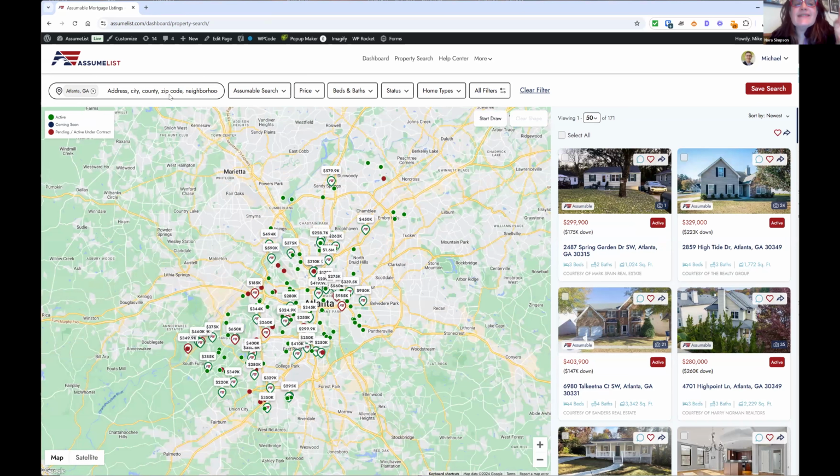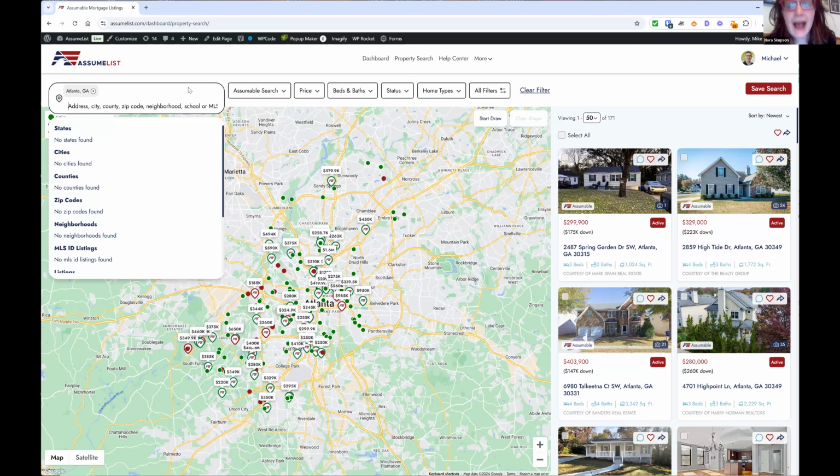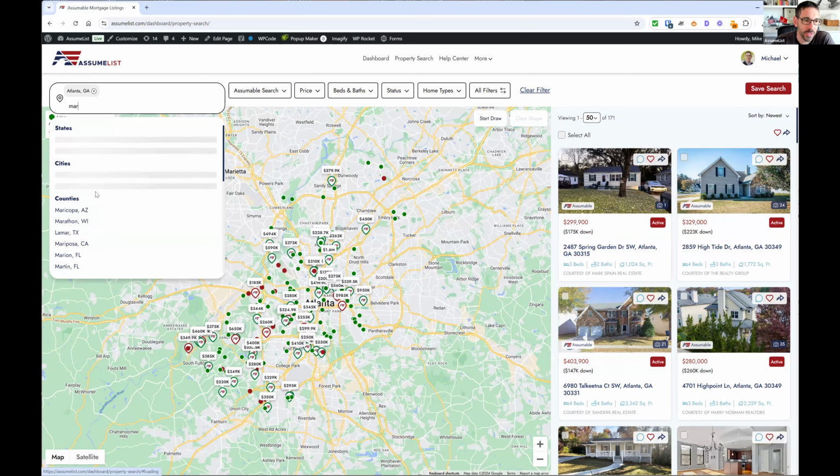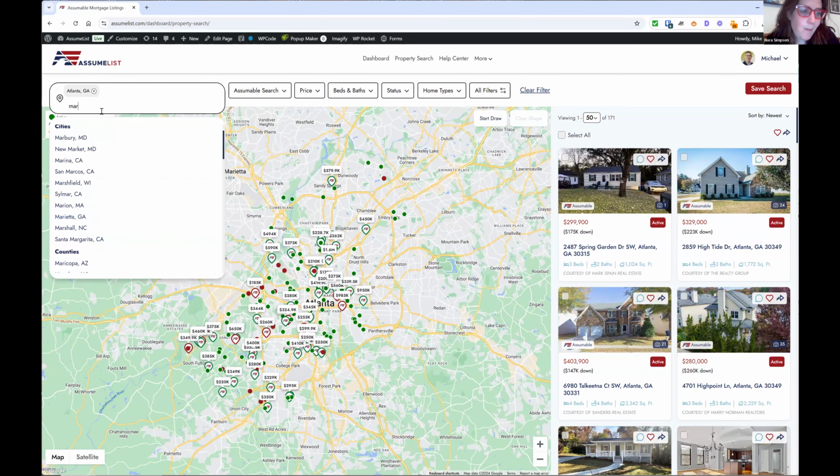Now, let's say we had a buyer that said, well, I would be open to Atlanta or Marietta. So Mike's going to put in Marietta, but he's only going to put in M-A-R-I because this is a keyword search. So you only need 4 letters, and look at all the M-A-R-Is. Just as a quick update, I believe it's only 3 letters that's needed in order to run a keyword search. So the more letters you enter, the more it'll focus it down.